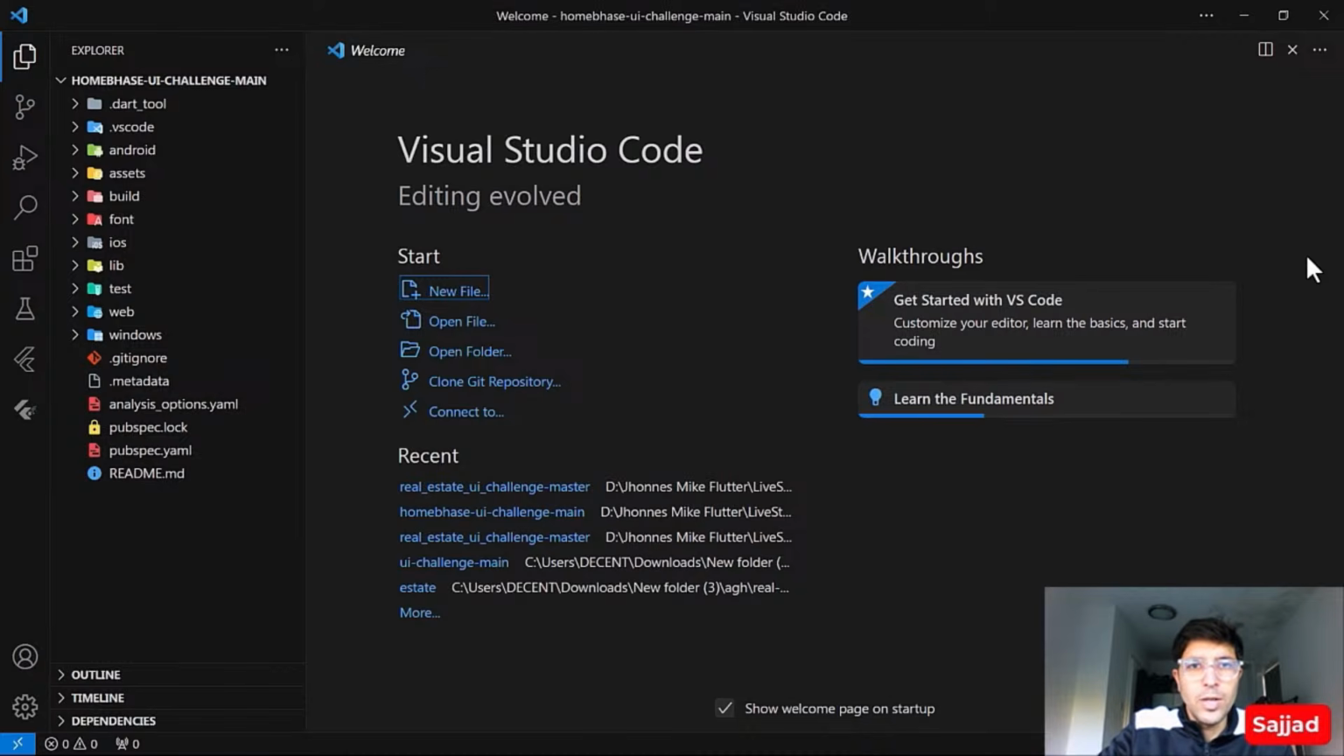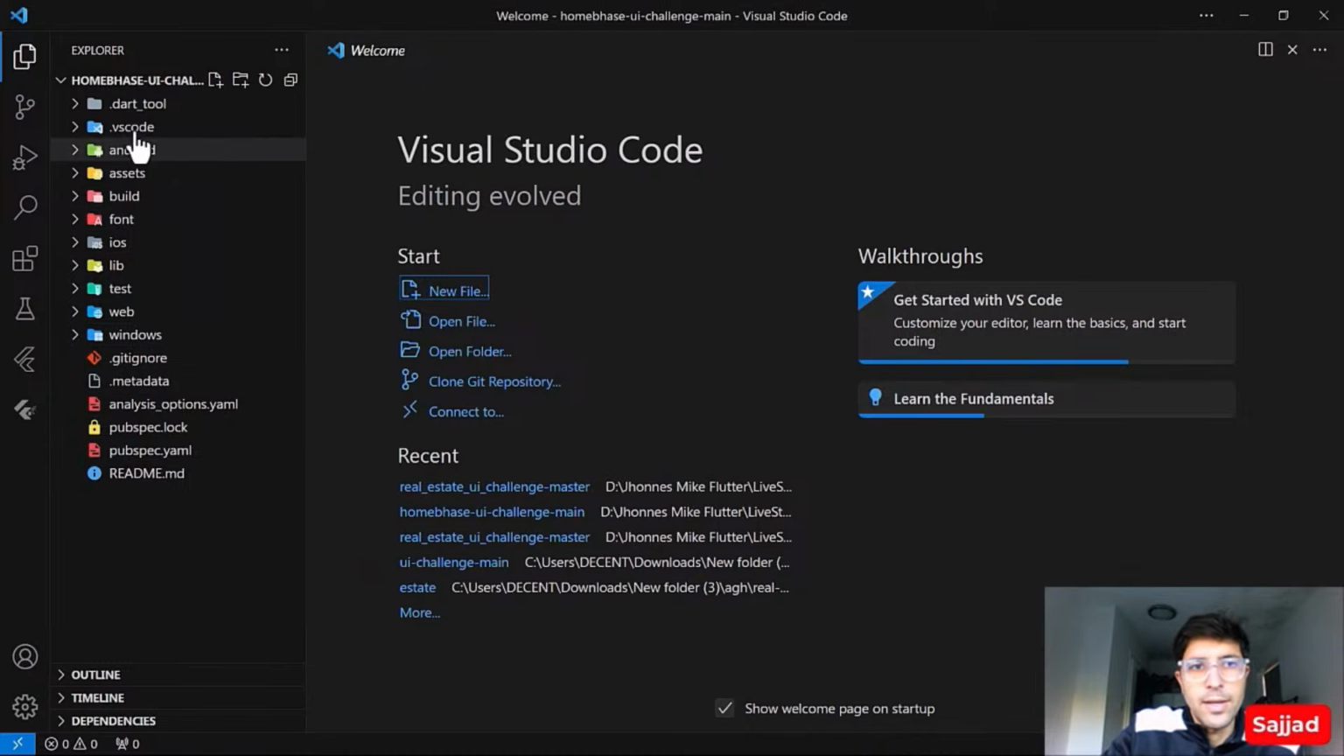So I have already opened the project of the first winner. Here you can see the home-based UI challenge. I've already opened it in my VS Code, and I'll just walk you through the code and see if there's any feedback that we can give. First of all, we will start with the structure of the project. So let's go with the structure.